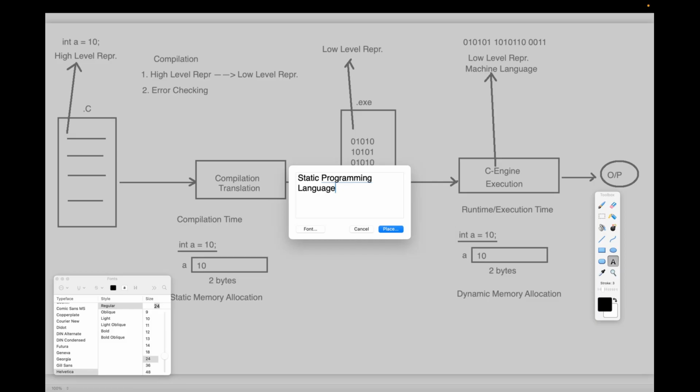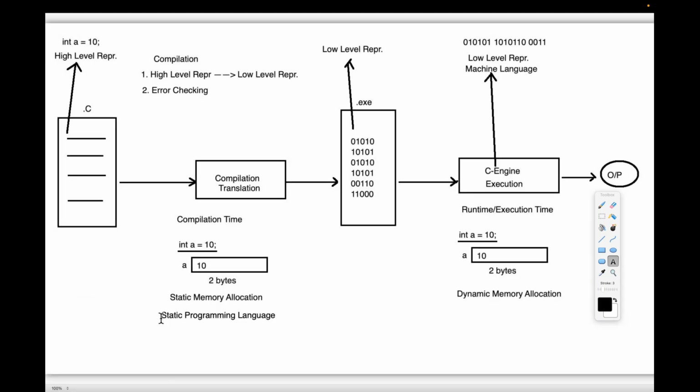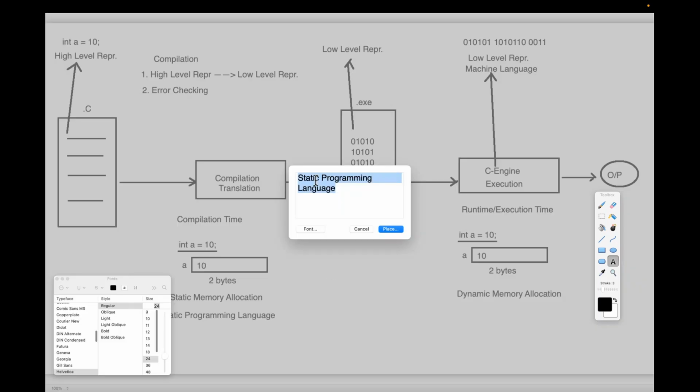If any programming language is following dynamic memory allocation, if any programming language is allowing dynamic memory allocation, then that programming language is called a dynamic programming language.